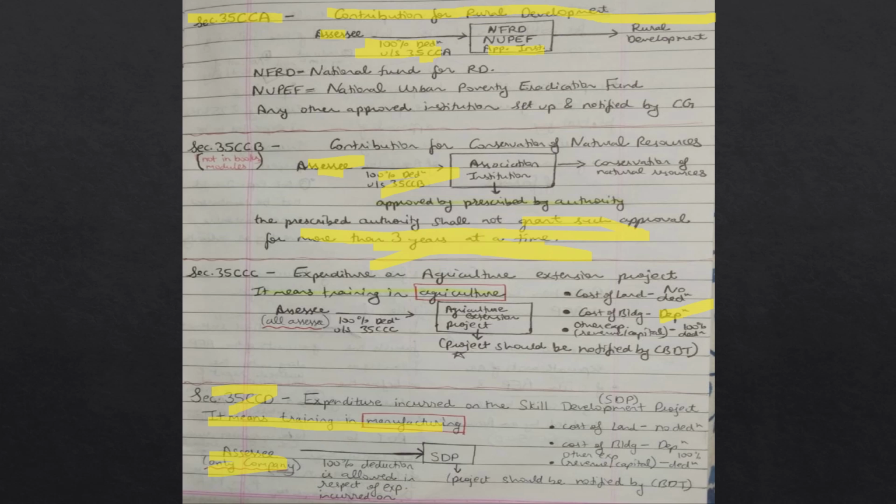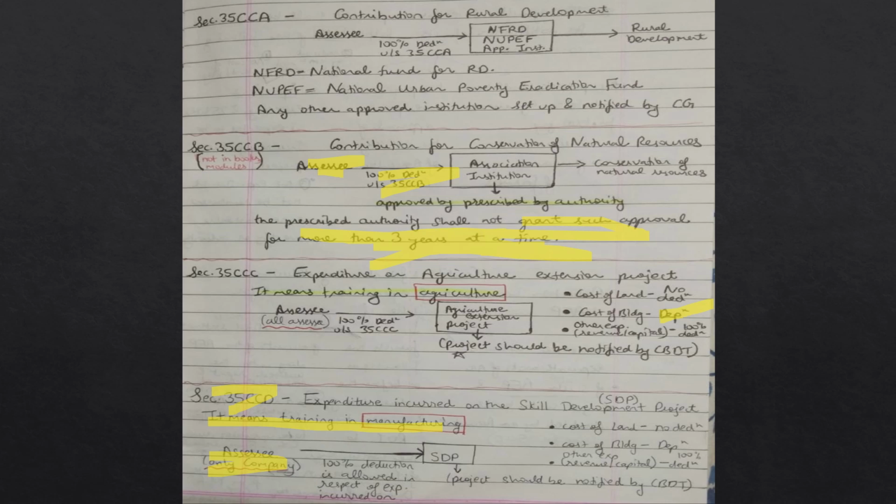The full form of NFRD is National Fund for Rural Development. NUPEF is National Urban Poverty Eradication Fund, and an approved institution is any other approved institution set up and notified by CG.